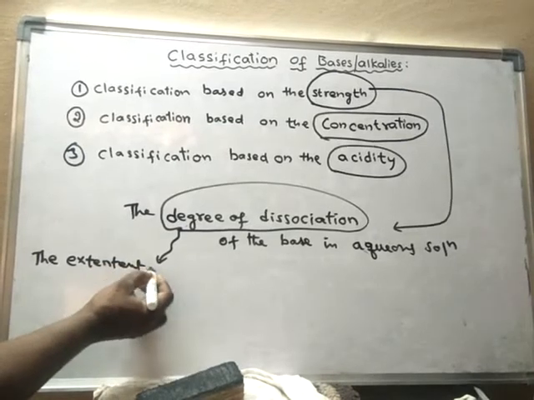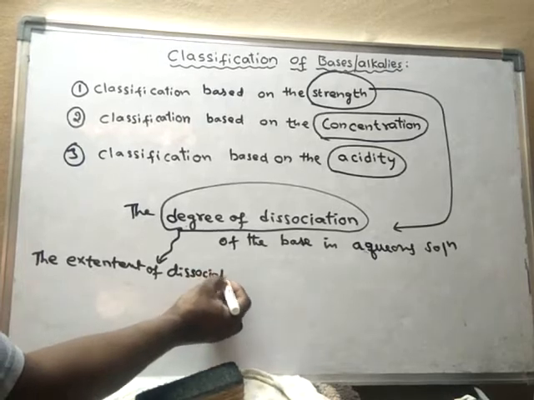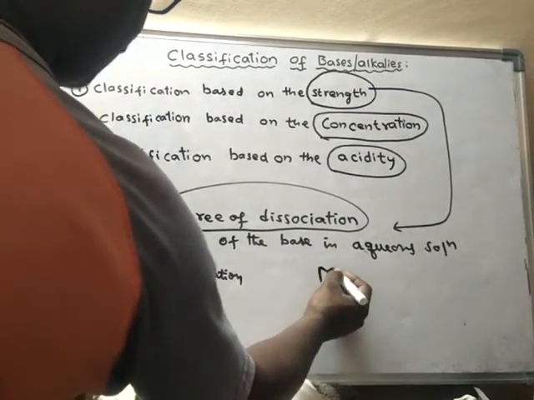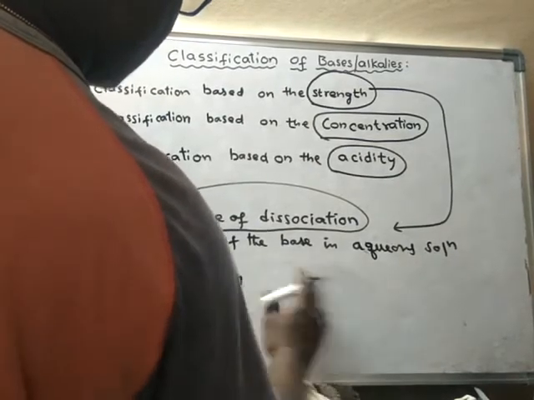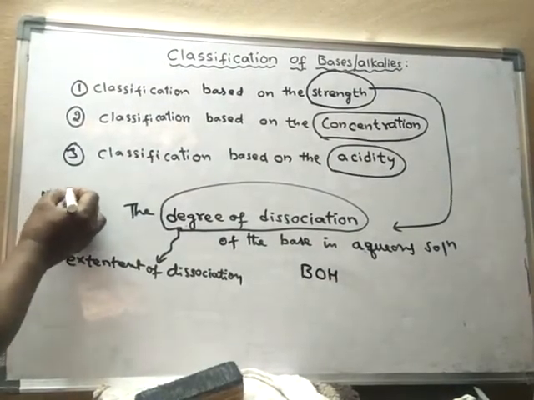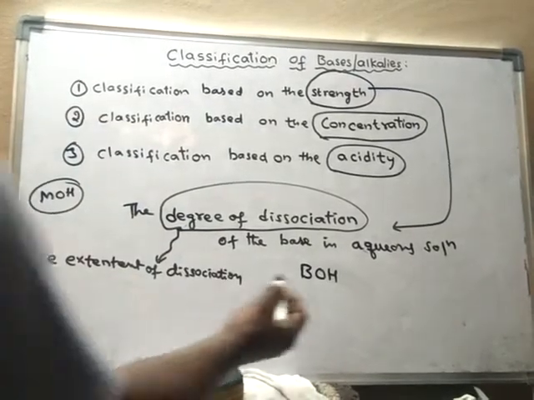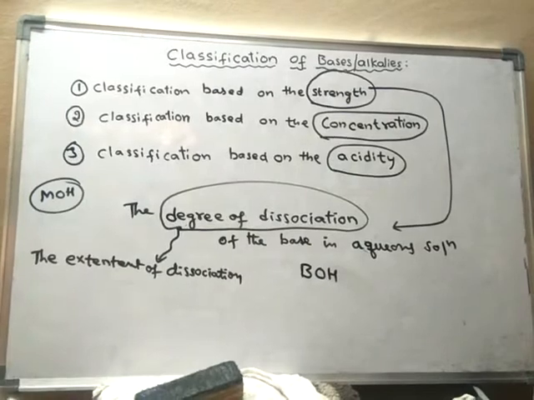What is the meaning of dissociation? Dissociation means breaking down, or else ionization. Generally, base is represented like this: BOH, or sometimes it may be represented as MOH also, but in the majority of cases we use BOH only.